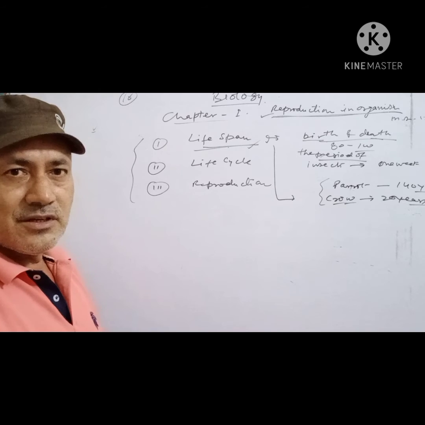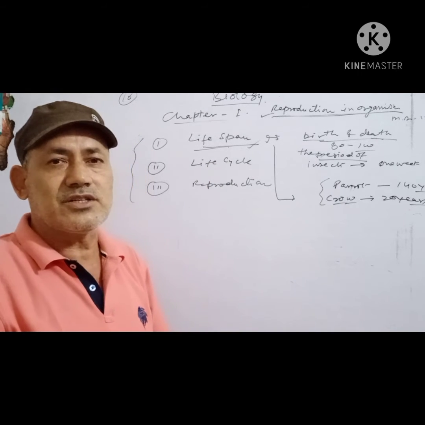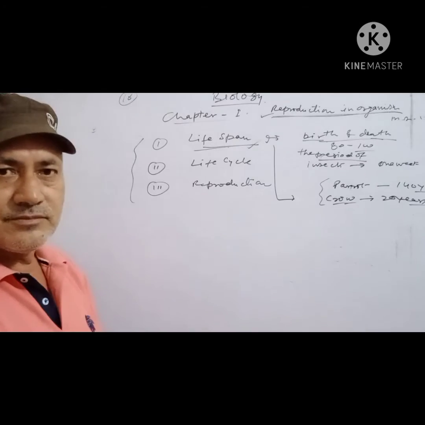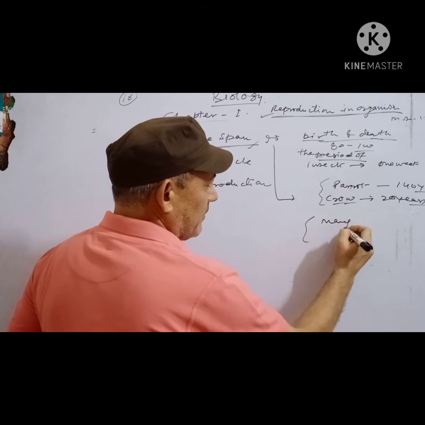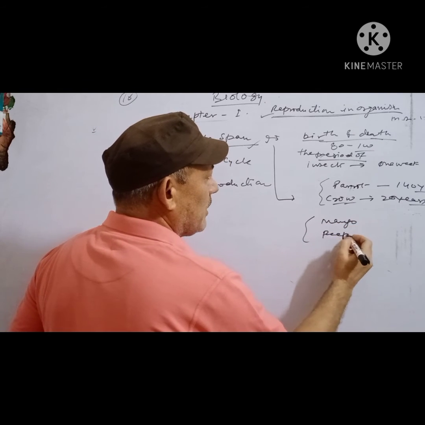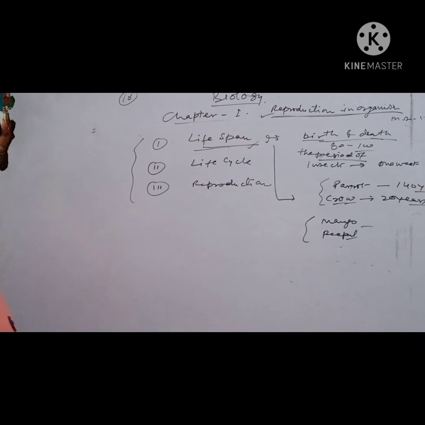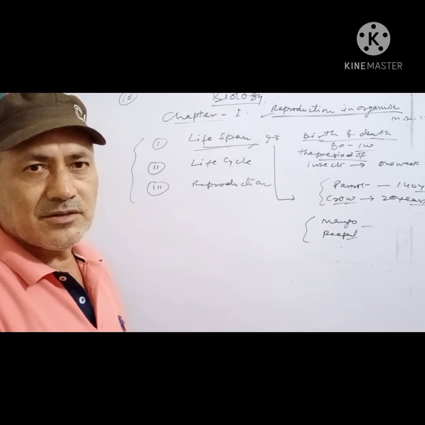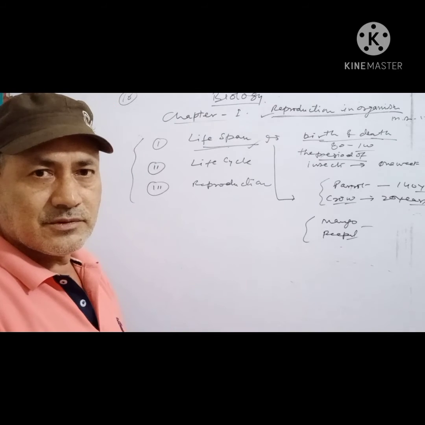It means lifespan is not dependent on the structure and size of an organism. Similarly, mango tree and peepal tree are more or less similar in structure and size, but they also have different lifespan.